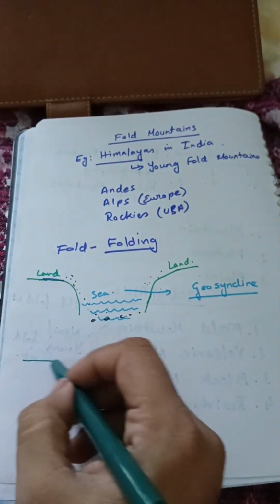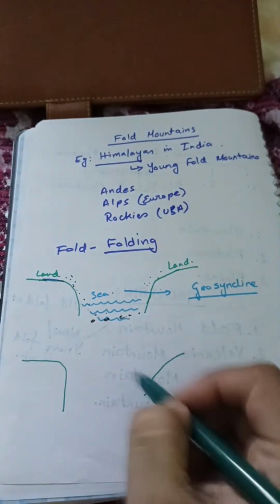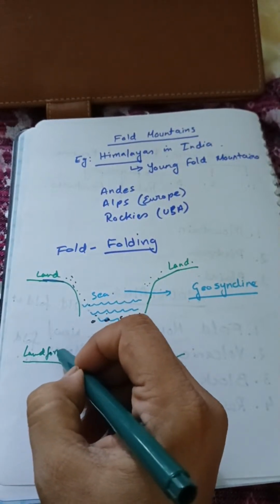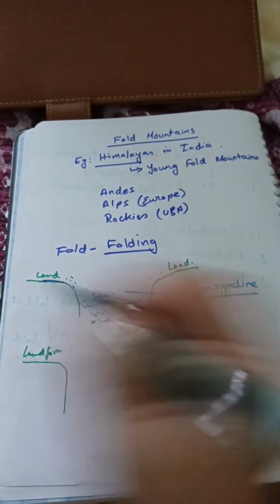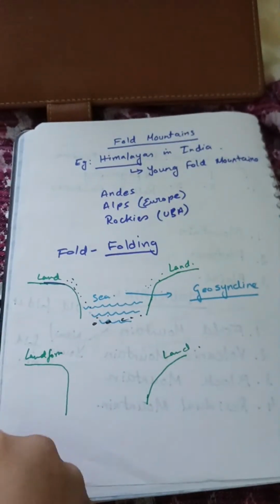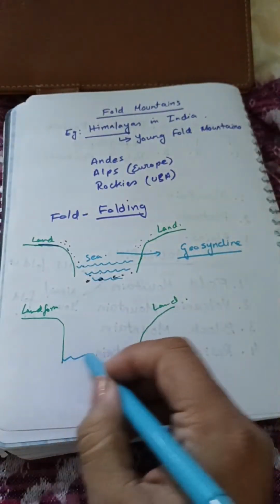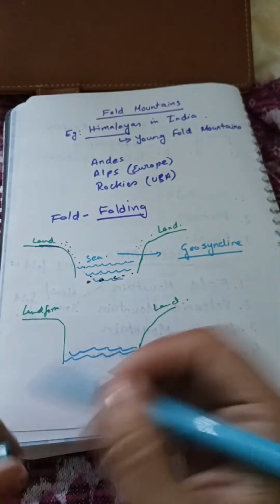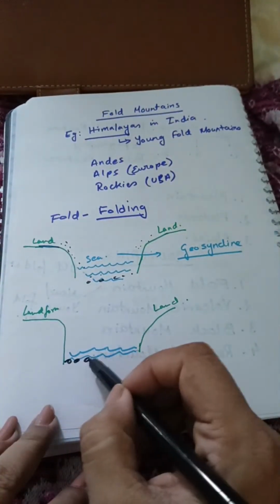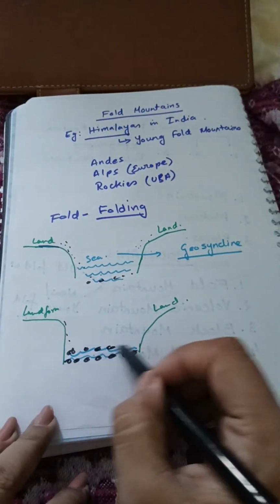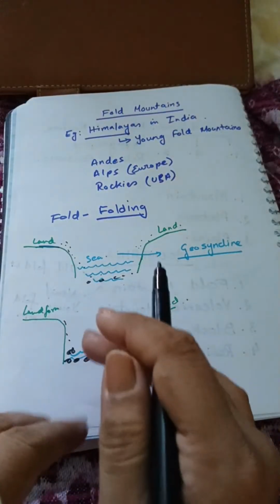After some time the sea becomes more shallow. Why? Because sediments came into existence. All the sediments were deposited here and the seawater was getting shallower.